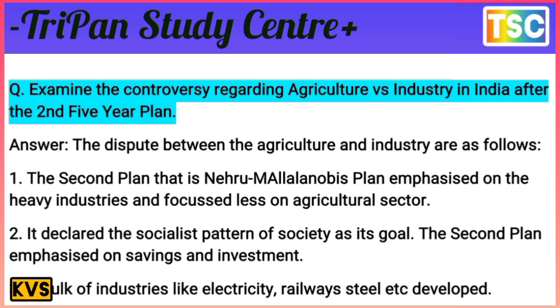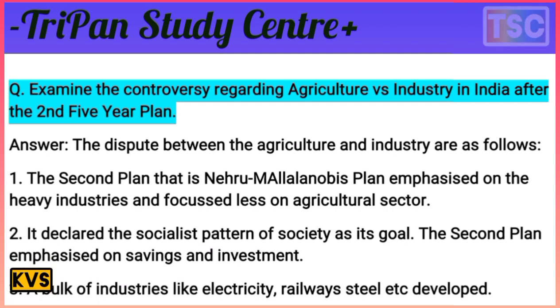The second plan, that is Nehru-Mahalanobis's plan, put emphasis on heavy industry and focused less on the agricultural sector, because the first five-year plan had placed maximum focus on agriculture. It declared a socialist pattern of society as its goal. And the second plan put emphasis on saving and investment.